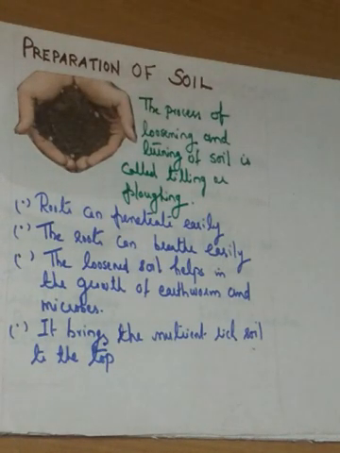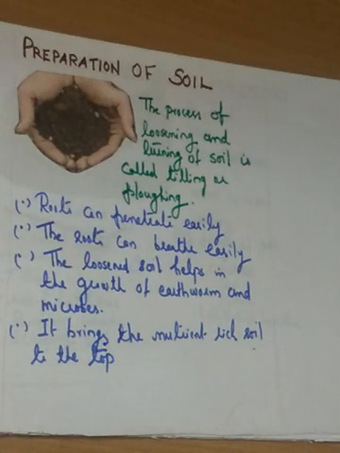Here the first step, tilling or ploughing. The process of loosening and turning of soil is called tilling or ploughing. So in the preparation of soil, first step is loosening the soil or turning the soil. That process is called tilling and ploughing. What is the need for tilling or ploughing? Or why should we? What are the advantages?